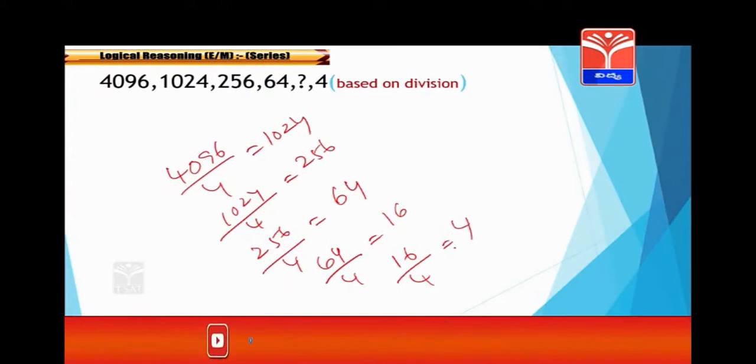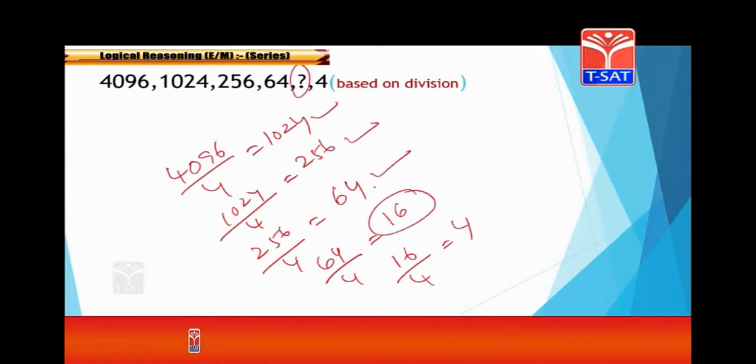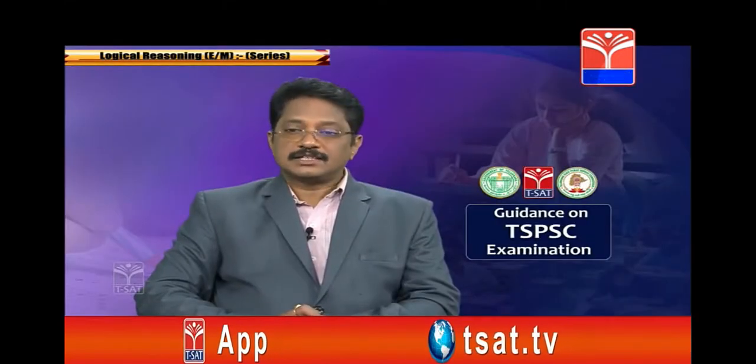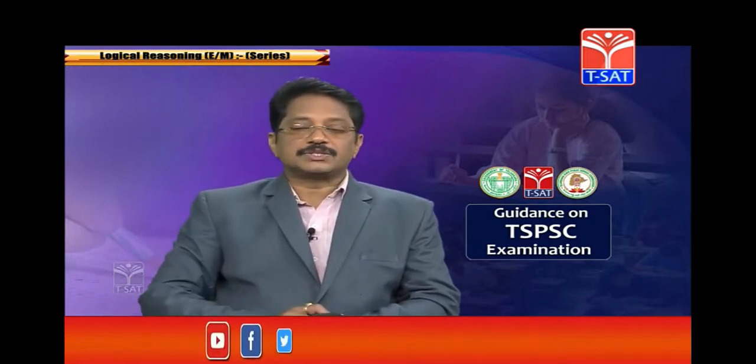The missing number is 16. So this series is based on division. Okay, now we'll go to the next one.